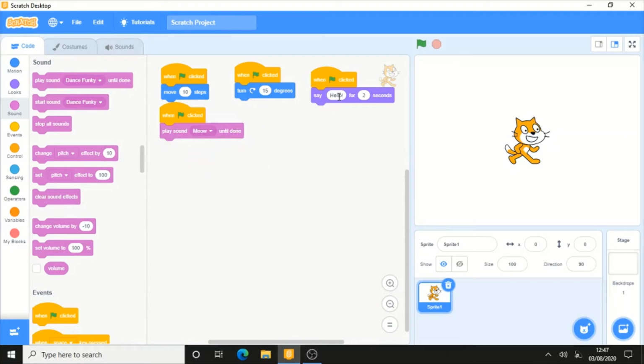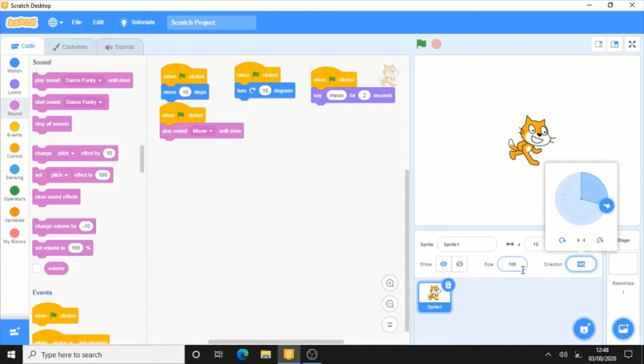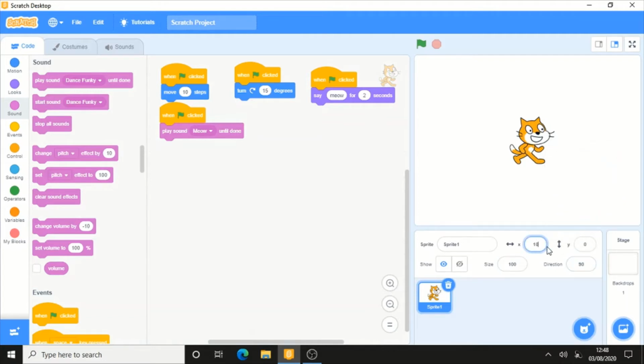And from hello I'll replace that with meow there. So let me set the direction back to 90 and the X position to 0.